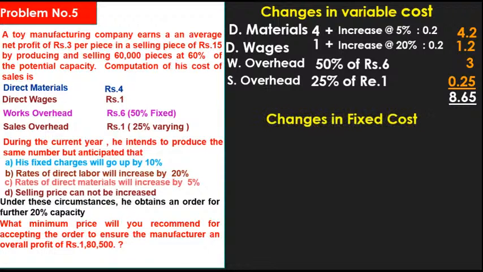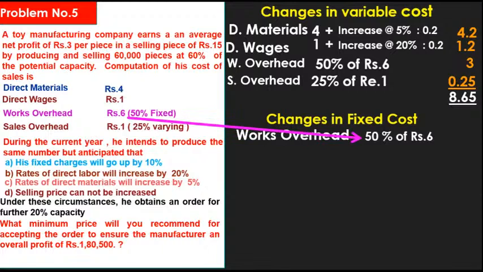Okay, changes in fixed cost. Also you have to calculate the fixed cost. Works overhead, already told in the problem, 50% is fixed and 50% is variable. Okay, 50% of rupees 6. What is the answer? Rupees 3. Next one, sales overhead.